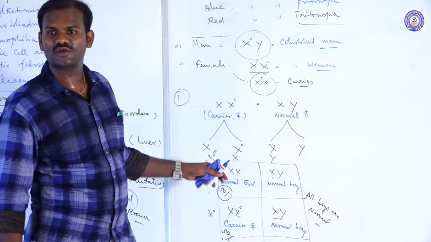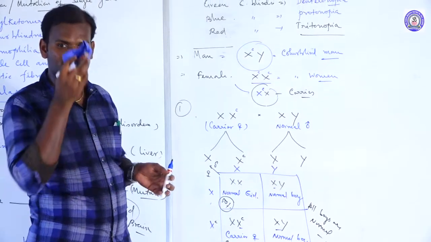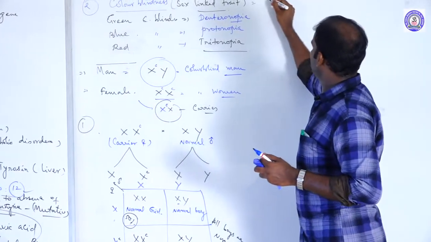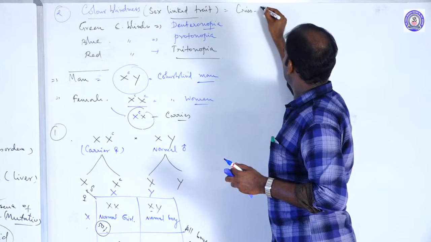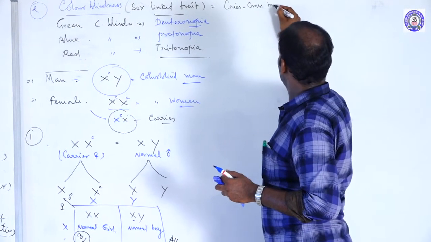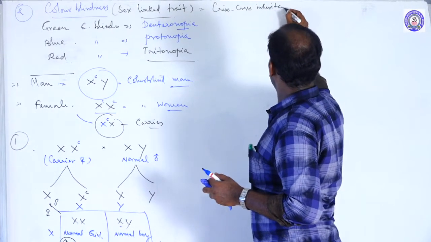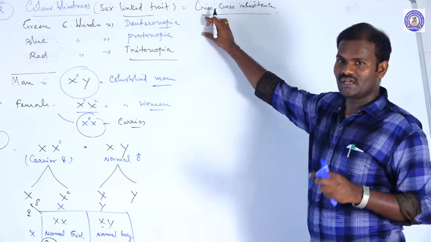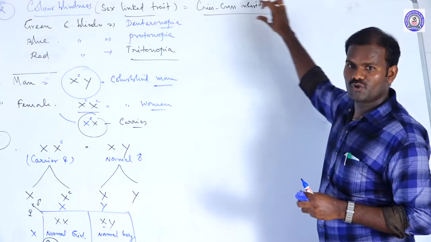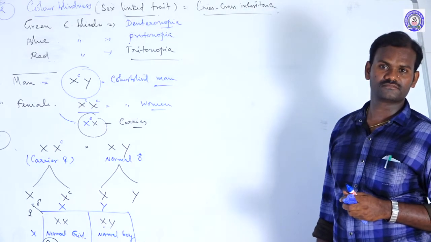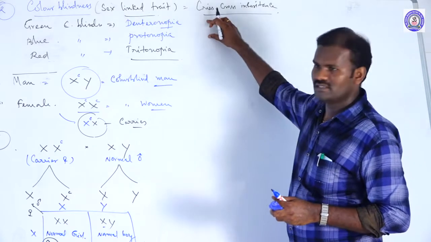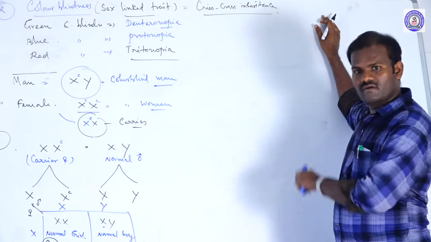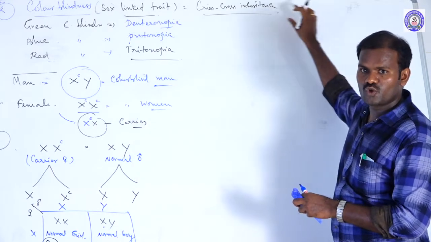So it is also called crisscross inheritance. Then what is crisscross inheritance? Crisscross inheritance is the transmission of a character from male to male through a female. The male person's father transmits these characters to the grandson through the daughter.